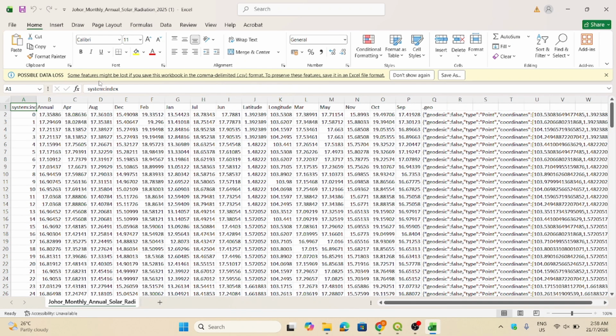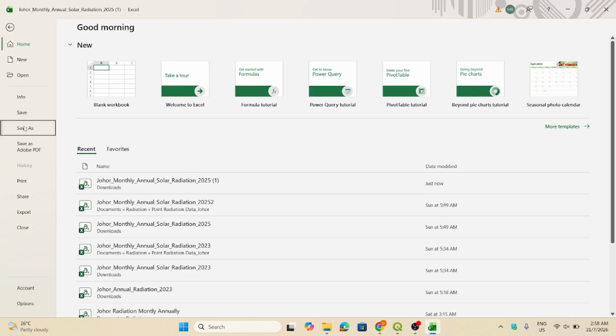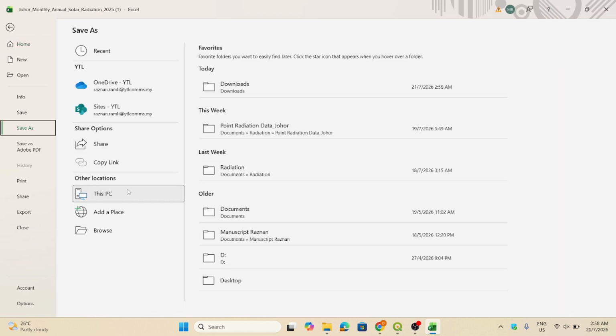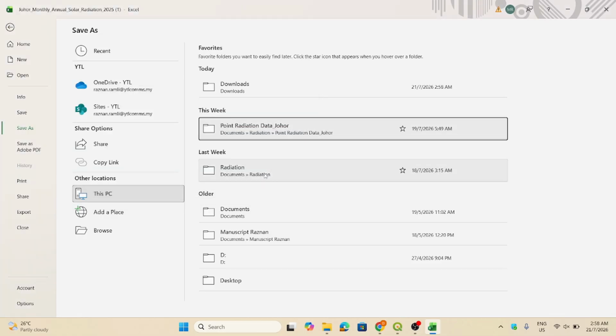So this is the CSV file, then you have to save it in UTF-8 format, because as usual QGIS is unable to read the CSV format, so we have to use UTF-8 format. So save it in our folder.